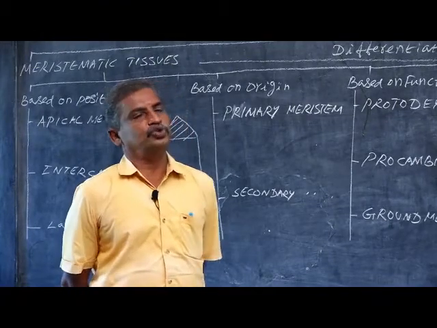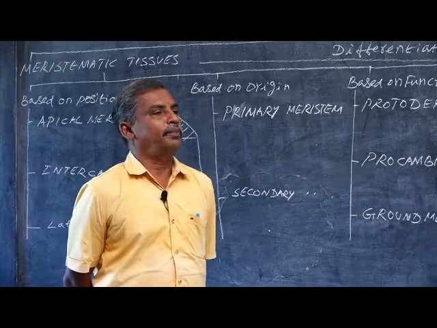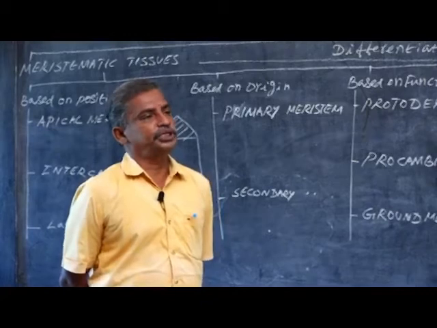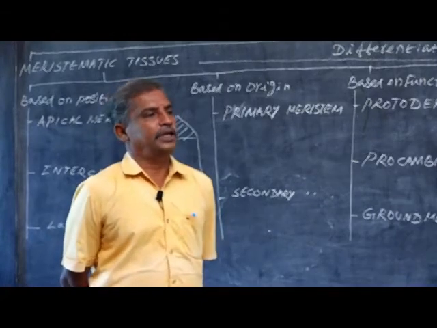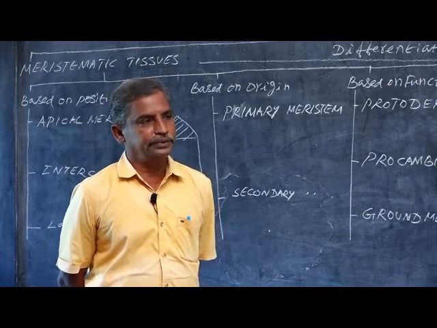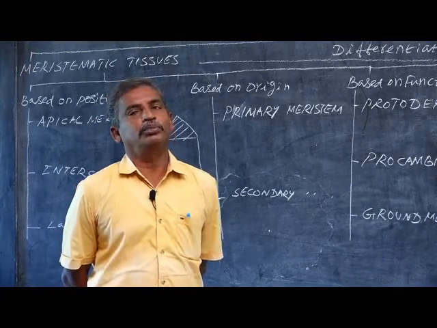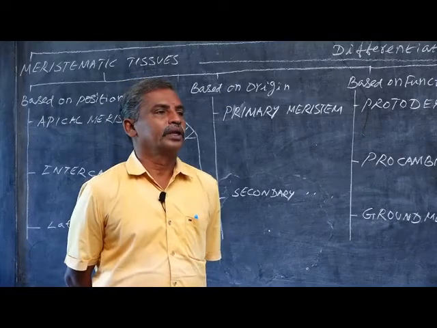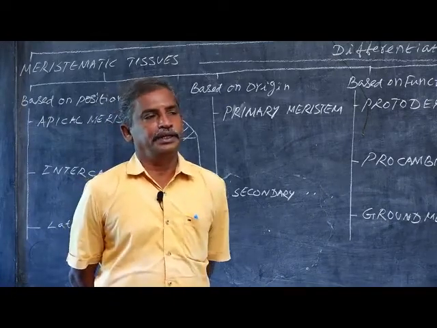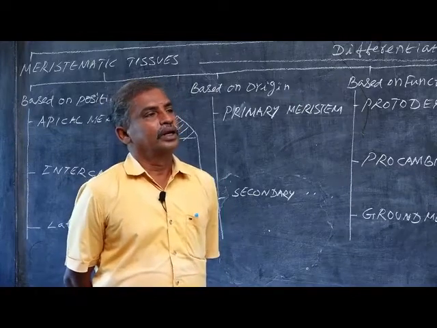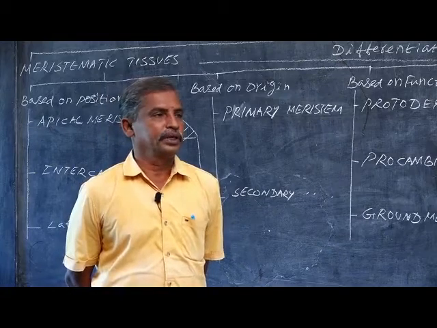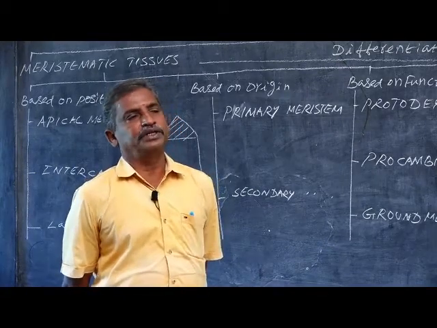Based on the number of stomata present in the upper and lower epidermis and the presence of mesophyll tissue, the leaves are classified into dorsi-ventrally differentiated leaves and isobilateral leaves. This concept is very, very important as far as NEET is concerned. Example for dorsi-ventrally differentiated leaf is dicot leaf. Why is it called dorsi-ventrally differentiated leaves?